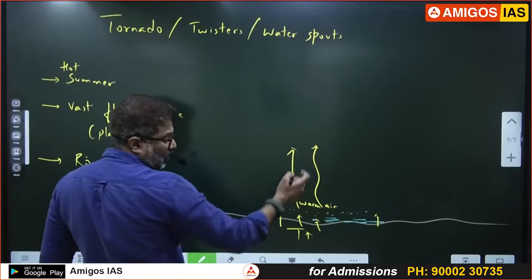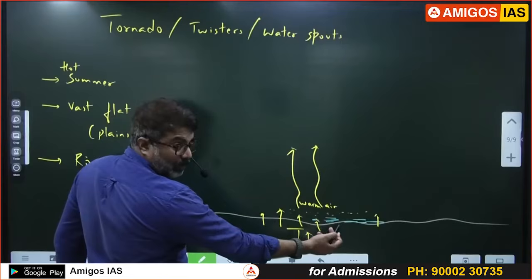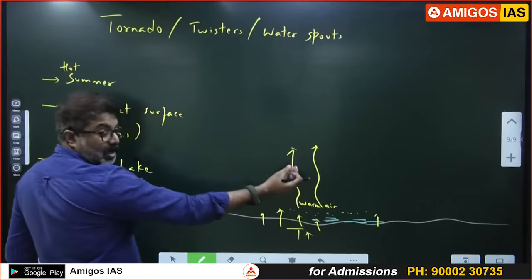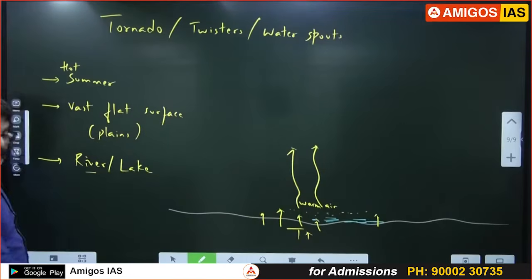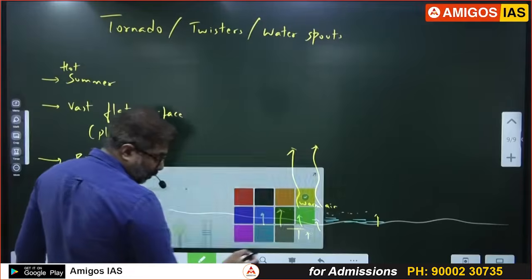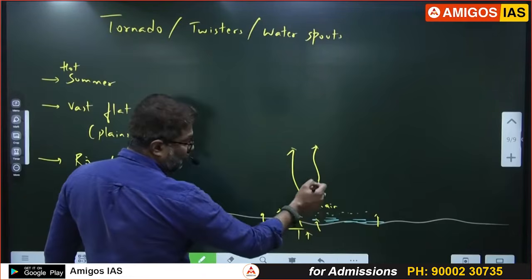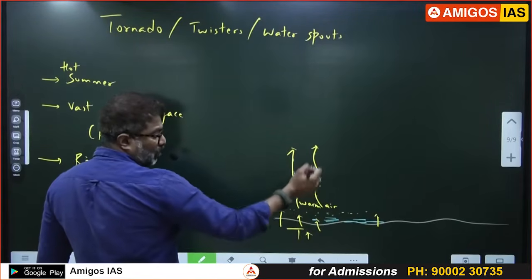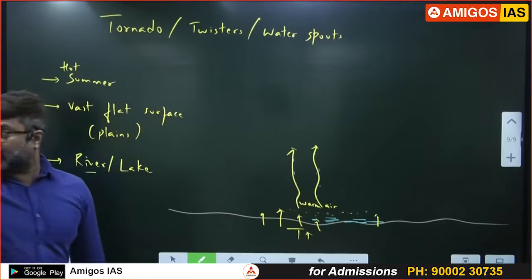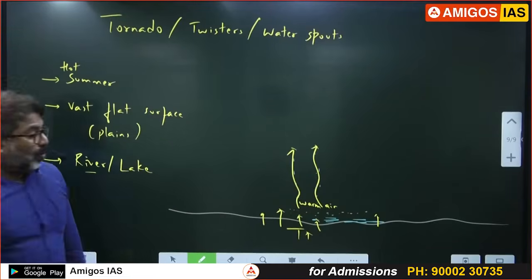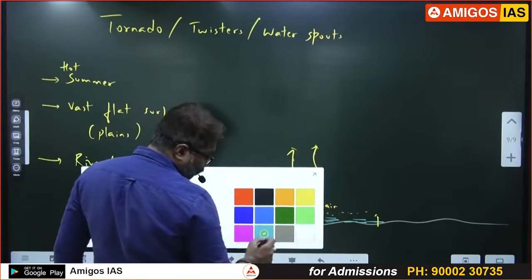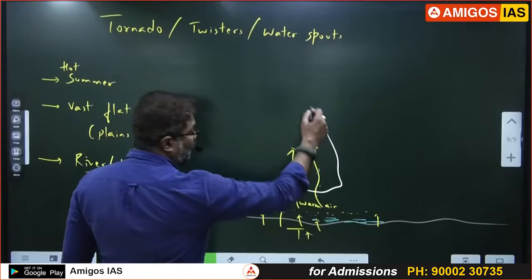As soon as the warm air goes up, what happens? Moisture goes up from the water body. Moisture from the lake, river. Because that is the reason I have taken the river also. So all the moisture goes up here. As soon as it goes up, what happens is convection. All of you know this as convection. So moisture goes up, condenses to form cumulonimbus cloud.